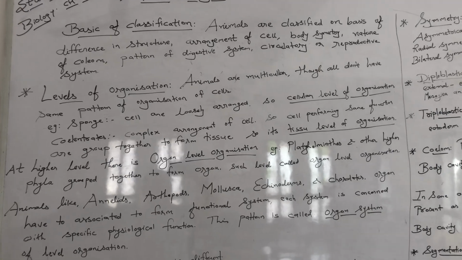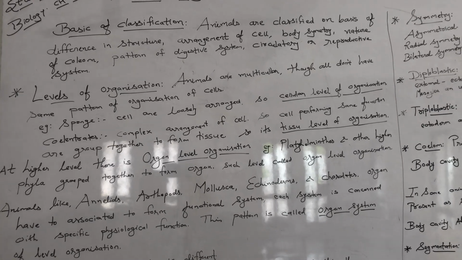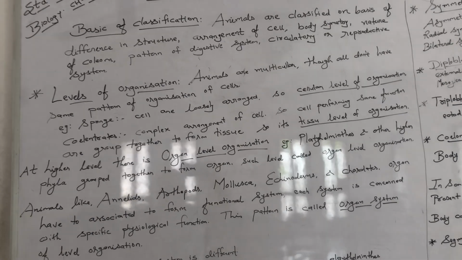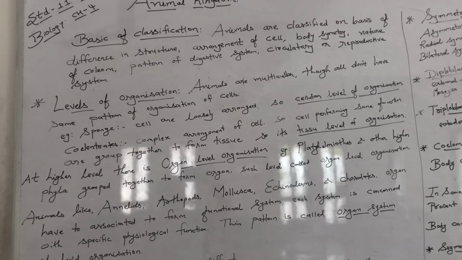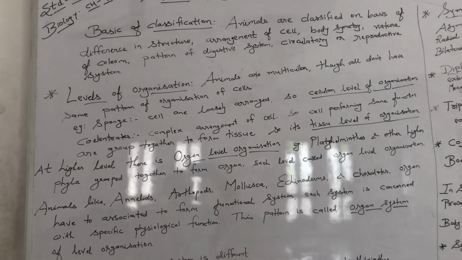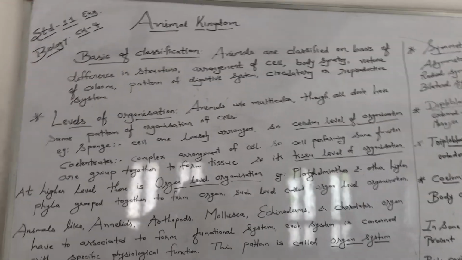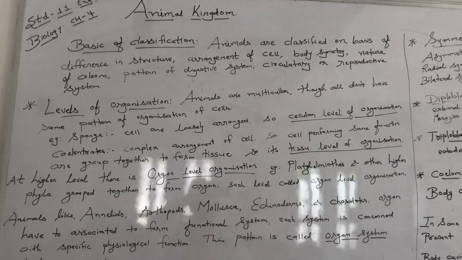Okay, so in sponge the cells are loosely arranged, so they are called as cellular level of organization. In some kind of animals like sponge, if you see, the cells are loosely arranged, there is a gap between the cells, one or two cells, so the cells are loosely arranged, and such kind of arrangement is called cellular level of organization.